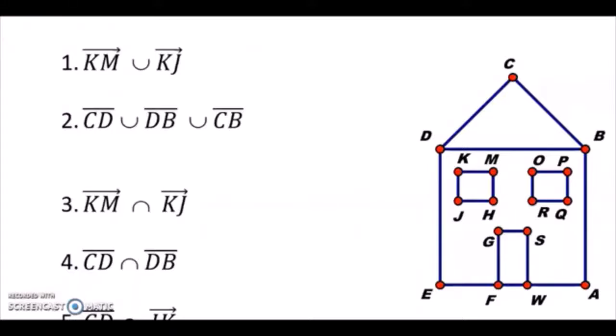Ray KM, should use a different color, sorry. Ray KM in union with ray KJ. Union is to join. So think of this as maybe a salad bowl where you can dump everything in. The union of those is going to be angle MKJ.